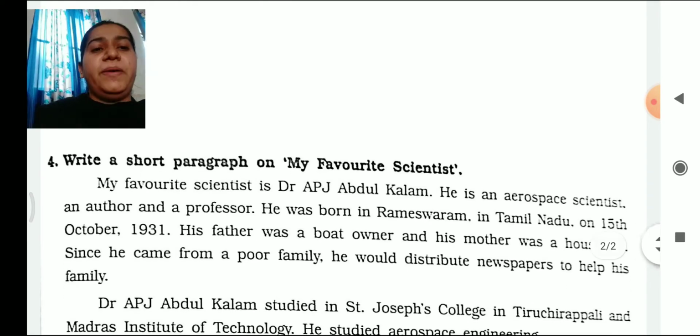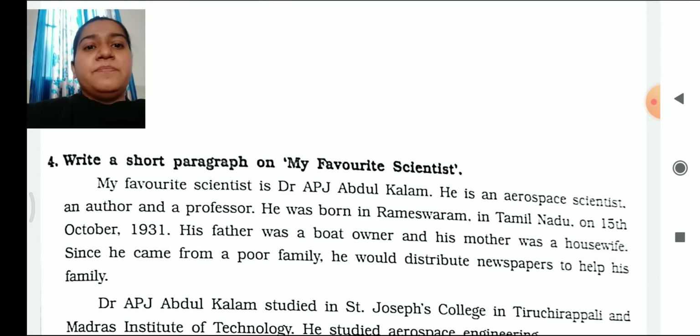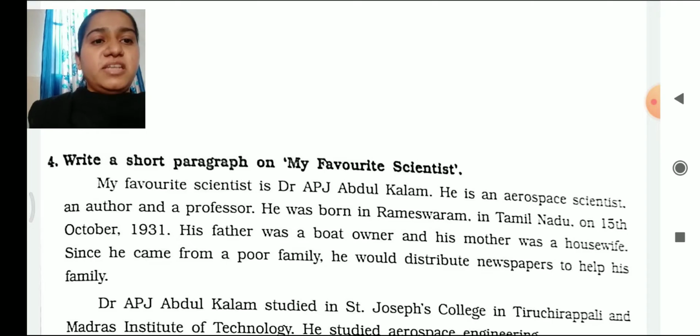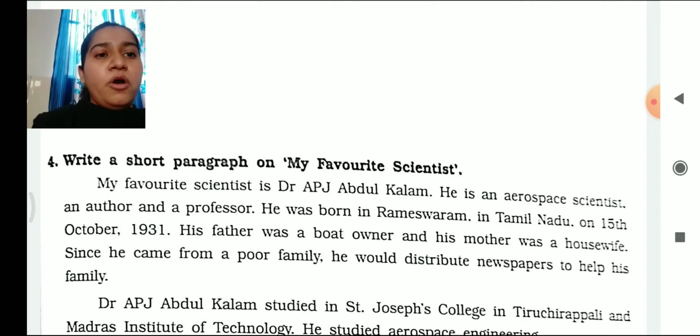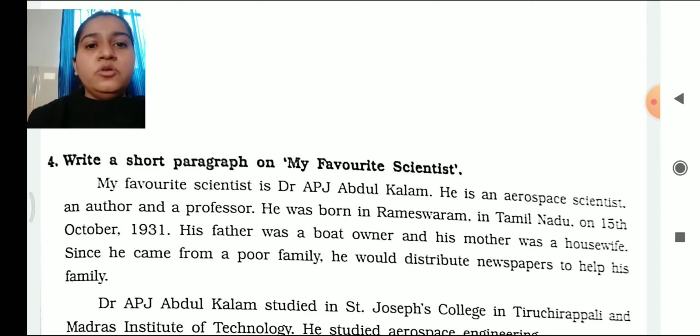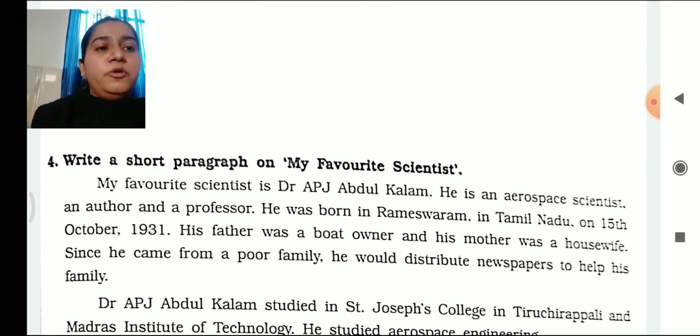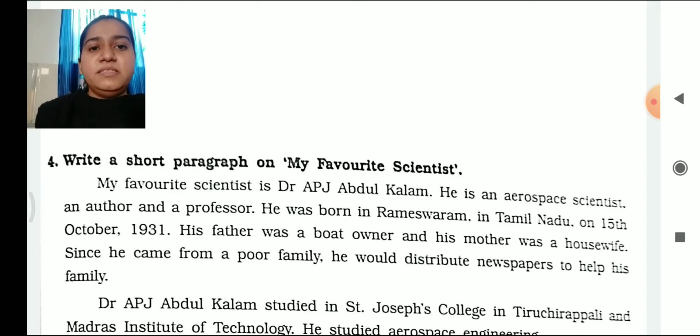Let's see the short paragraph on my favorite scientist. My favorite scientist is Dr. APJ Abdul Kalam. He is an aerospace scientist, an author and a professor. He was born in Rameshwaram in Tamil Nadu on 15th October 1931. His father was a boat owner and his mother was a housewife. Since he came from a poor family, he would distribute newspapers to help his family.